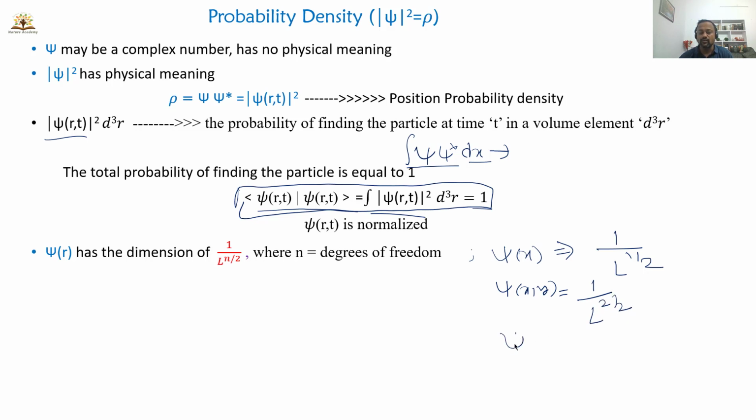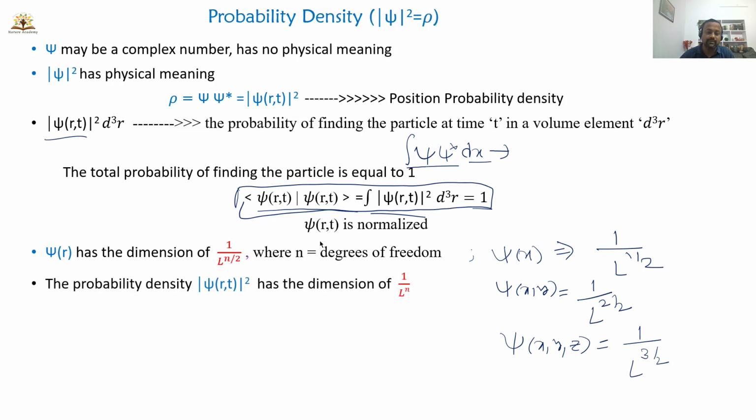If we have 3 degrees of freedom, that means a 3-dimensional system, the wave function can be represented by psi of x, y, z, comma t. So this will have L power 3 by 2. Then what about the probability density? The probability density has the dimension of 1 by L power n.